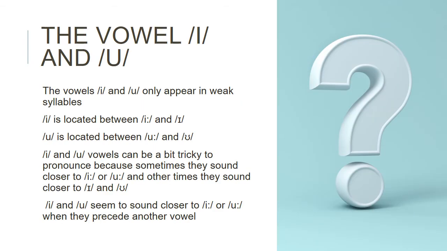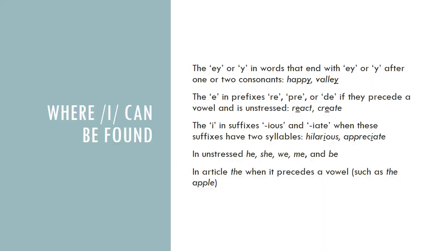The next is the vowel e and u. The vowels e and u only appear in weak syllables. E and U vowels can be a bit tricky to pronounce because sometimes they sound closer to E or U, and other times they sound closer to I and O. E and O seem to sound closer to E or U when they precede another vowel.